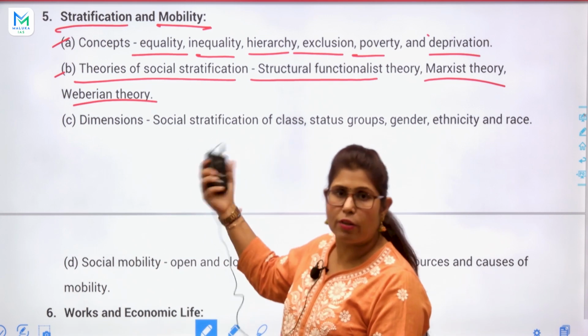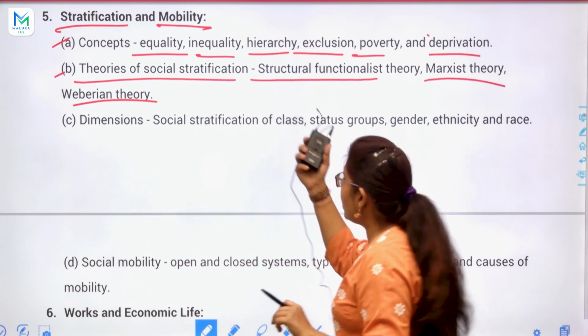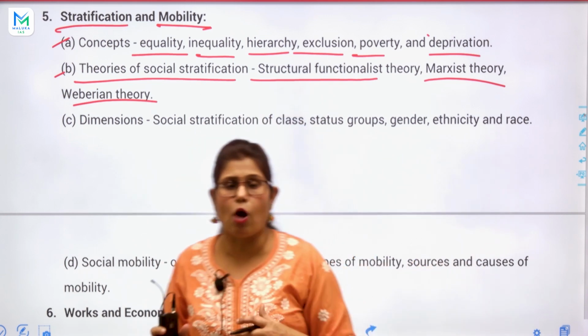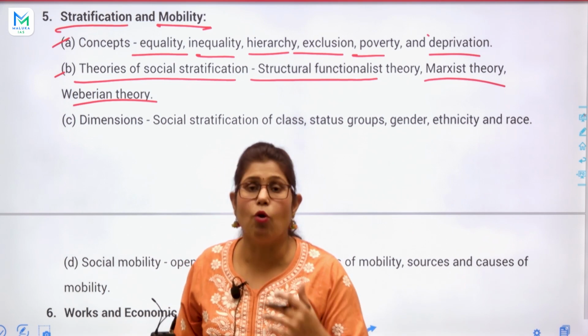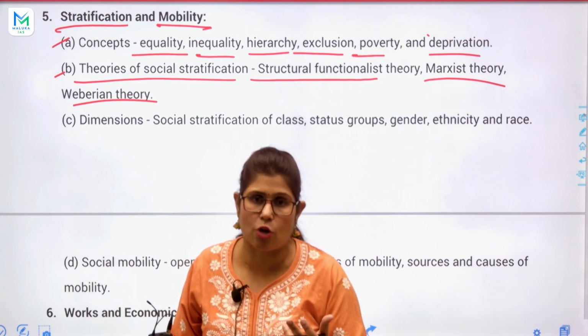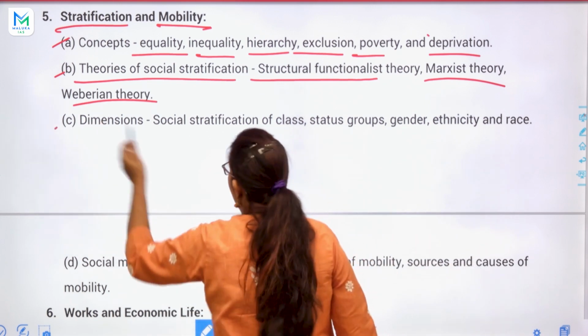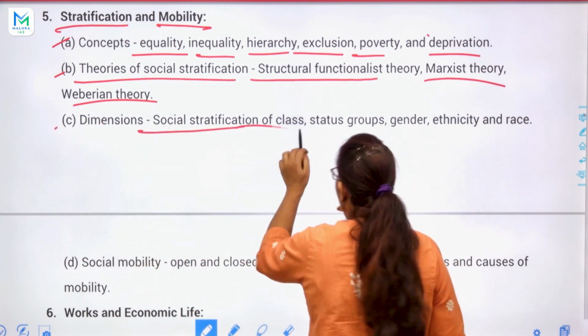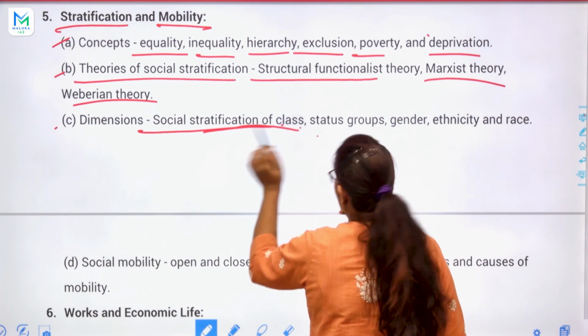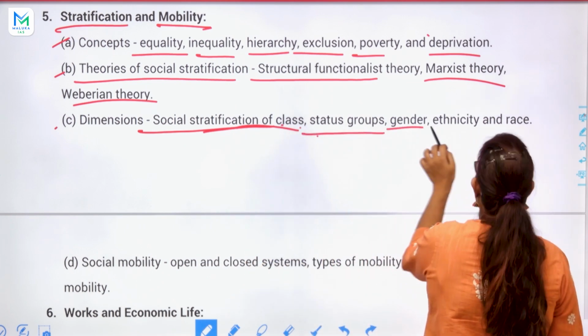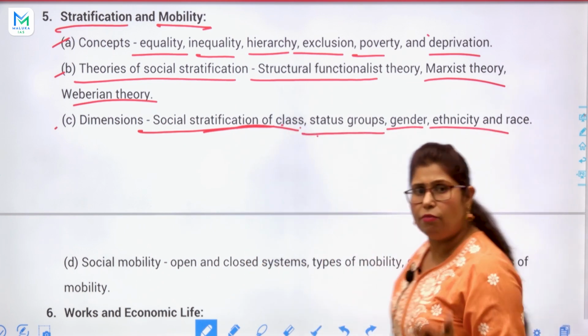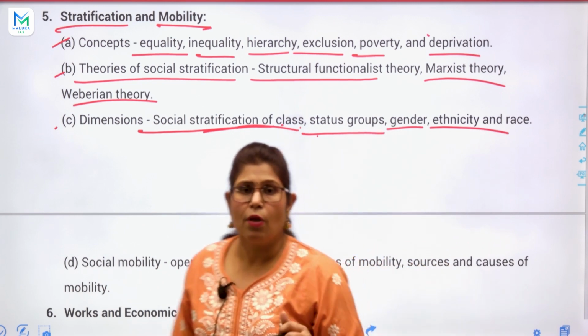Before that, in topic 4, we also studied these. Those thinkers' theories will repeat in this topic, and we will discuss them again. Next, the topic is dimensions of social stratification: class, status groups, gender, ethnicity and race, which I explained to you.